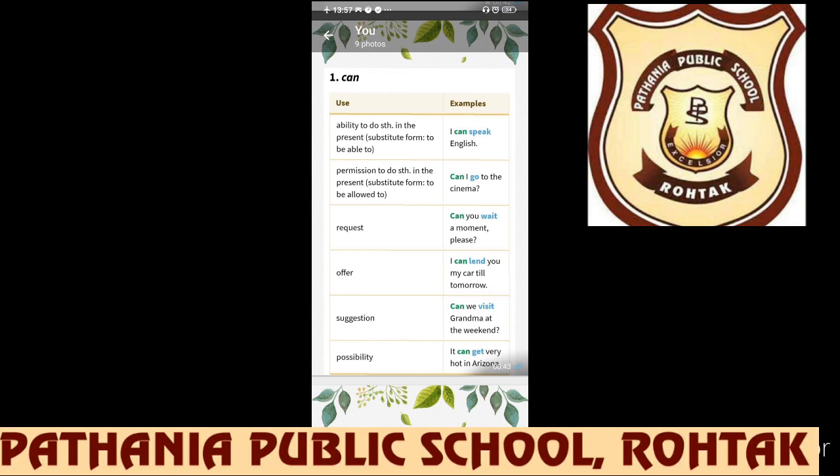Next use is permission to do something in the present form. When to take or give permission, we also use can, but this is informal kind of permission. Can I go to the cinema means the subject himself or herself decides to do or respond in yes. So that is informal kind of permission. Like, can I sit here? Suppose you have seen a vacant seat in the bus and you just ask informally, can I sit here? Obviously you intend to sit there, that's why you are asking. So that is informal kind of permission.